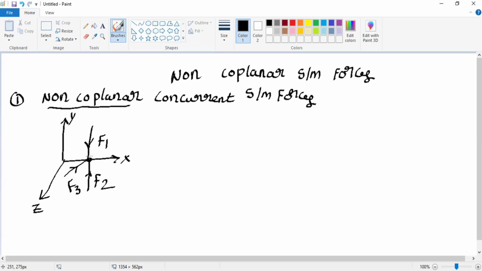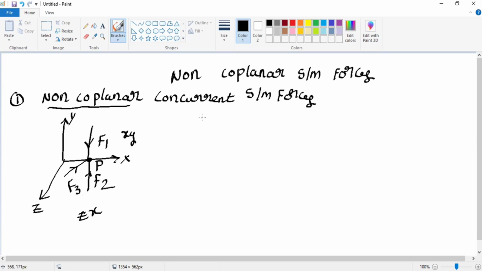All these forces are concentrated at a single point P. But F1 will be acting in the XY plane, and F2, F3 are acting in the ZX plane. This type of system of forces is called the non-coplanar concurrent system of forces.